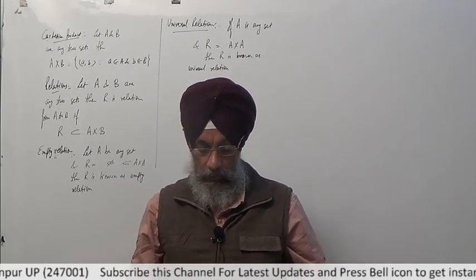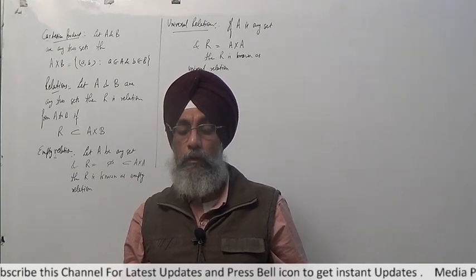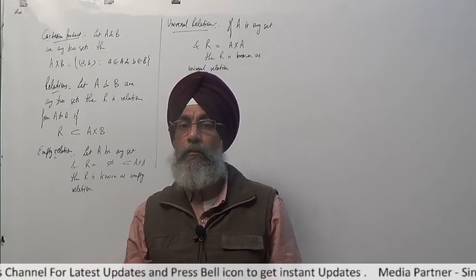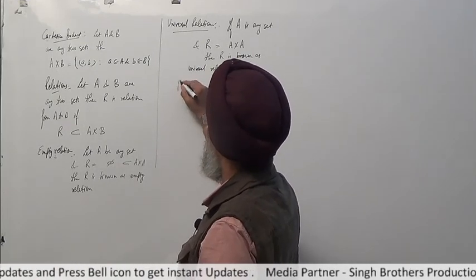Okay. We have done two or three questions related to reflexive, symmetric and transitive relations in class 11th. Now what is a reflexive relation?